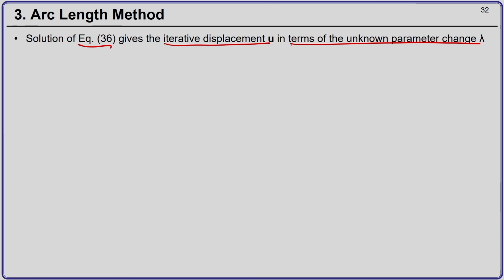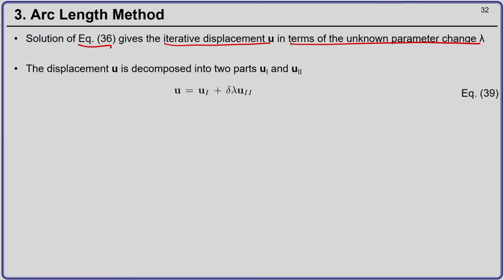Now, we decompose the displacement u into two parts, u1 and u2, and we write u as composed of one part u1 plus delta lambda into u2. Remember, our iterative displacement comes in terms of delta lambda here.